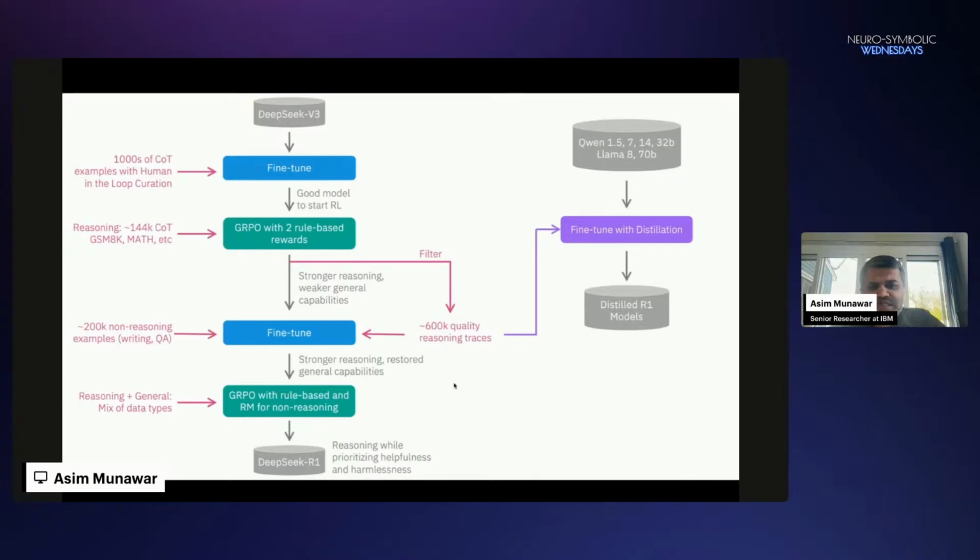And these traces that they got from their reasoning model, they also distilled it into Qwen of different sizes and Llama models of different sizes. And they also released these distilled R1 models.